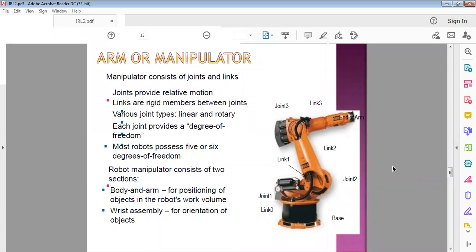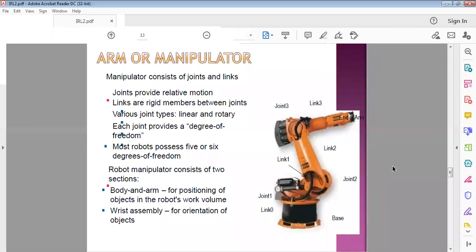The various joint types you learned in theory of machines are linear joints and rotary joints. Each joint provides a degree of freedom: 1 degree of freedom, or 2, or 3 degrees of freedom, depending on the joint motion in the application.